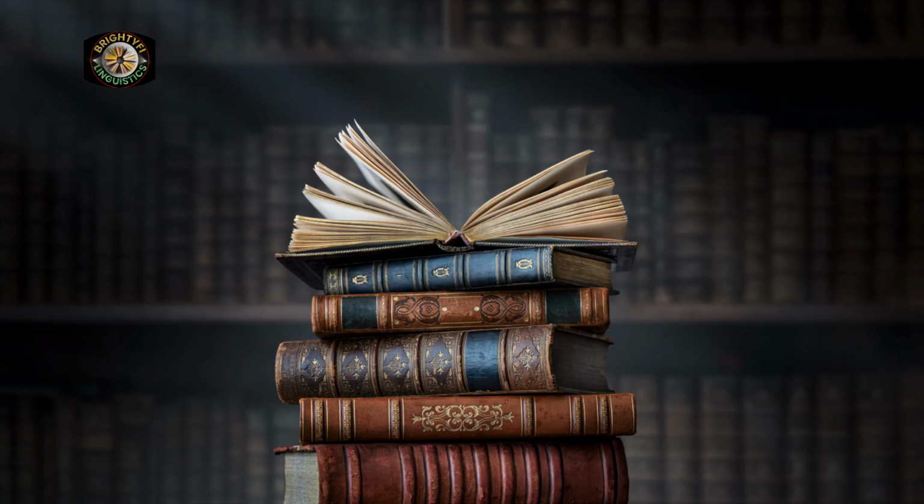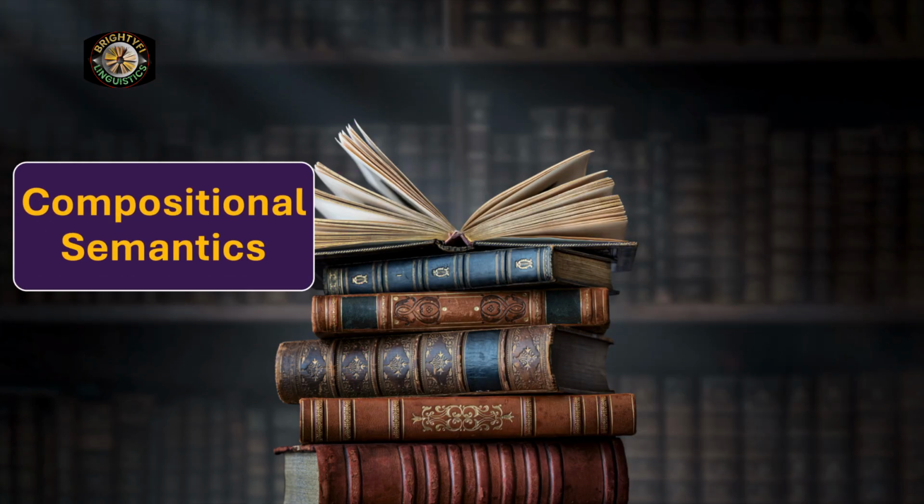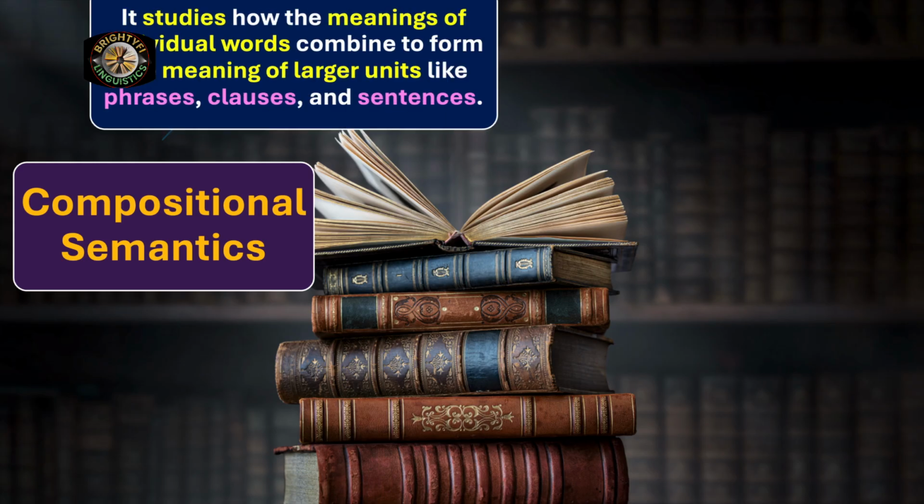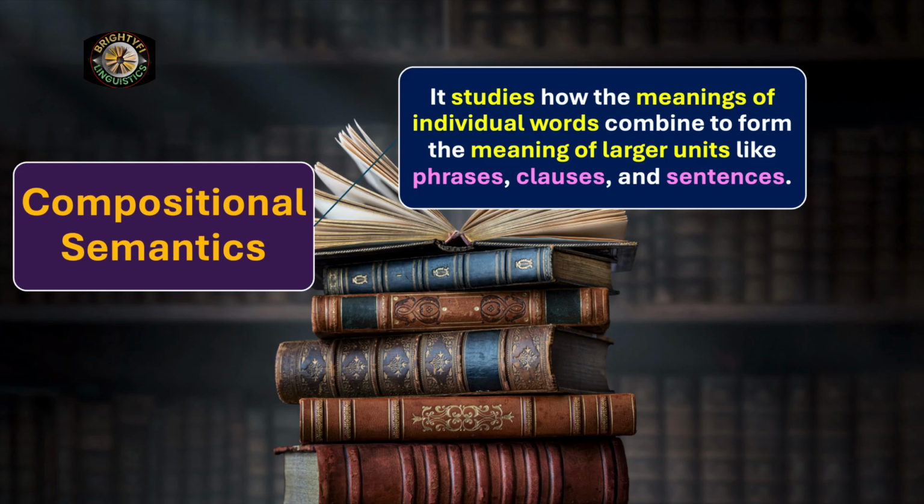Now we move on to the next stage of our discussion, that is compositional semantics, because here we are talking about types of semantics. The first one we have already talked about, lexical semantics, and the second one is compositional semantics. What is this? It studies how the meanings of individual words combine to form the meaning of larger units like phrases,